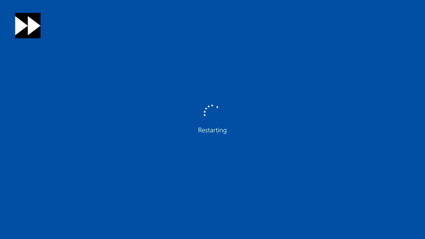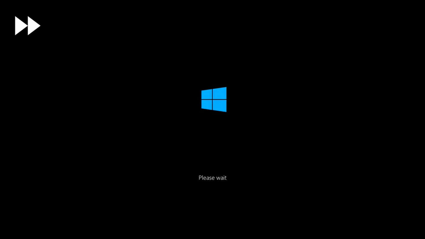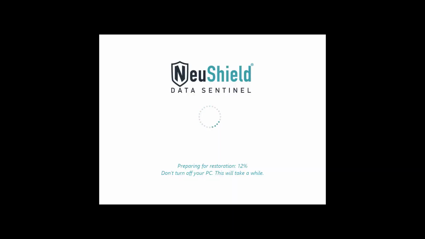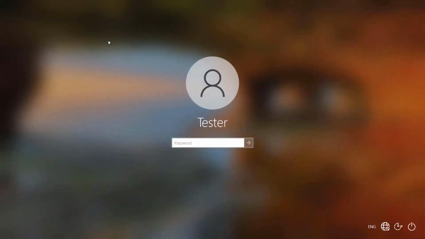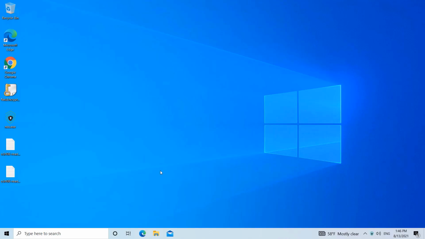Restoring the machine causes it to reboot. Once the machine comes back, we will use mirror shielding to recover the rest of the data. We fast forward the video here, but the complete process took about 8 minutes on this system. Now that the machine is back up, we will work to recover the data.